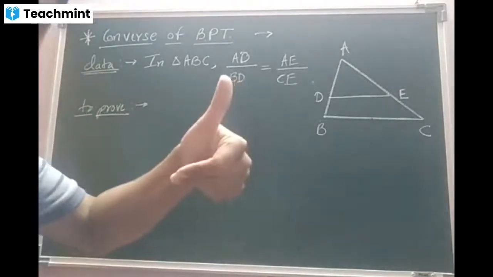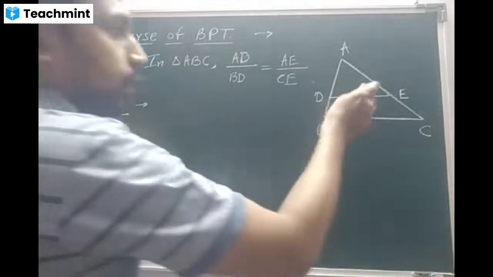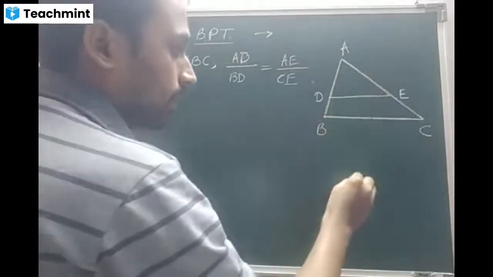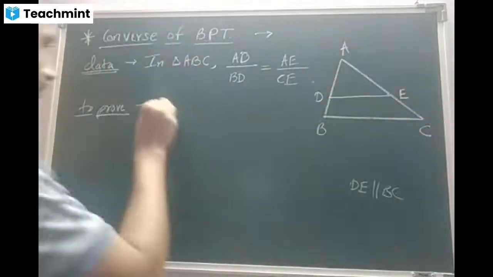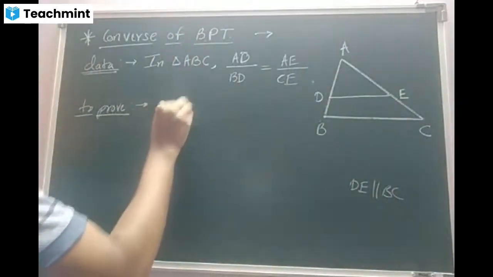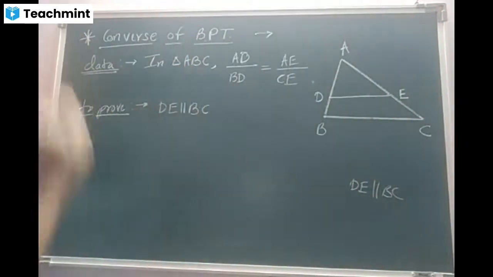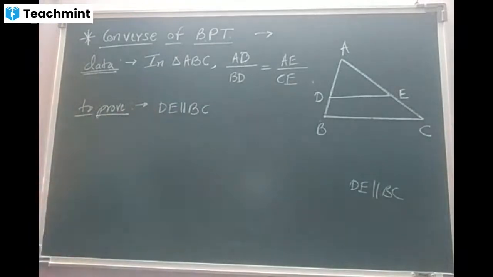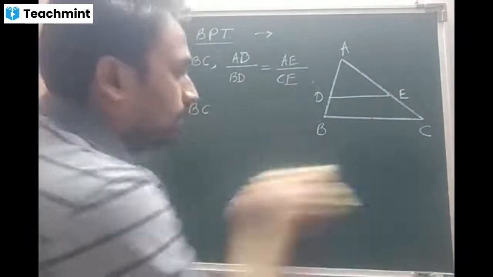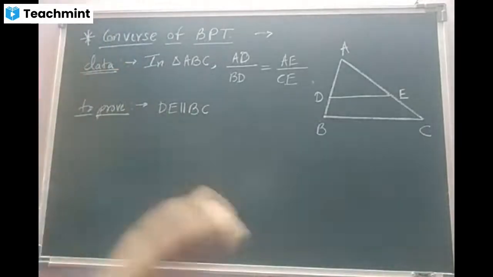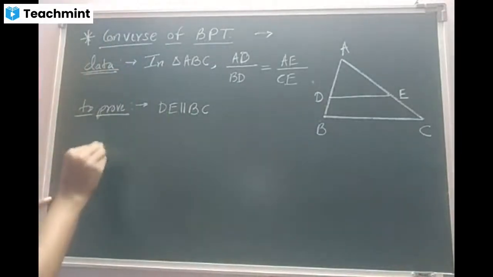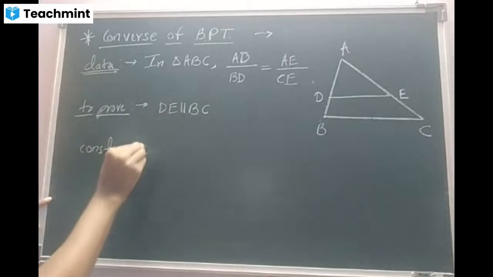No, sir. Okay. Now to prove, I have to prove that this DE will be parallel to BC. Am I right? Yes, sir. So I'll take this one. Is that clear? Now, beta, here also a small construction is required. What is that? Let me write first. Construction.